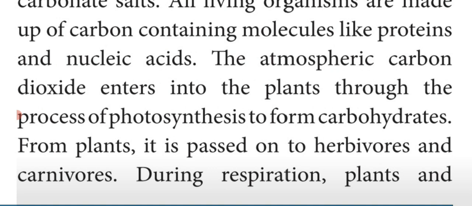For example, a tiger which is eating the deer. So the deer is a plant eating animal, and its body contains carbon molecules. So when the lion eats the deer, the lion is also getting the carbon compound.